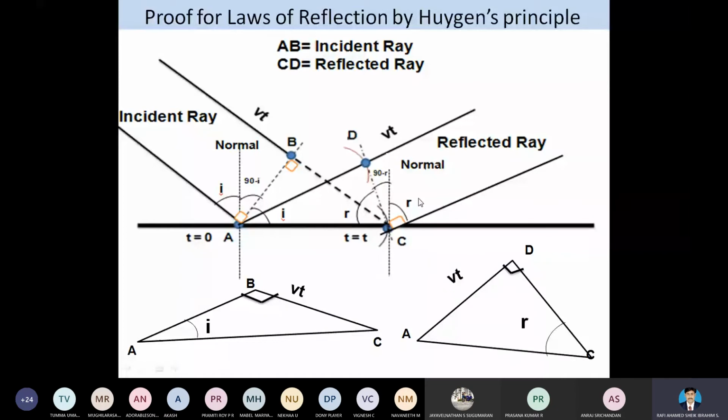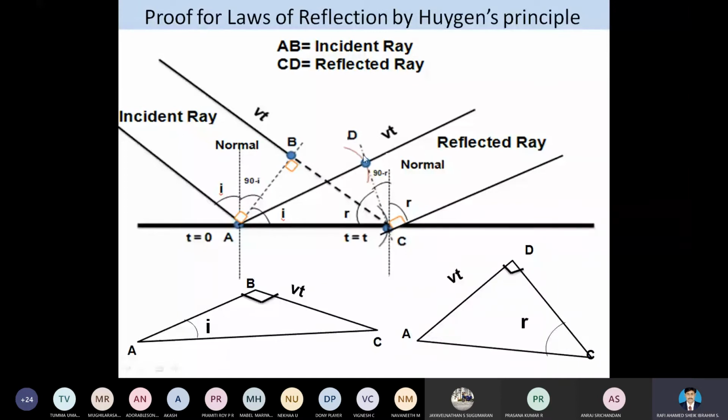So this is only the assumption. We have to consider these two points: A the first point, B the second point. For A, the author considered the wavelet at D, and for B, the wavelet at C.